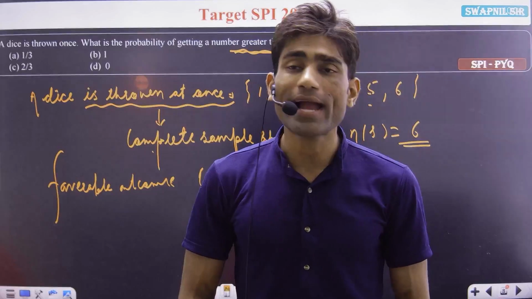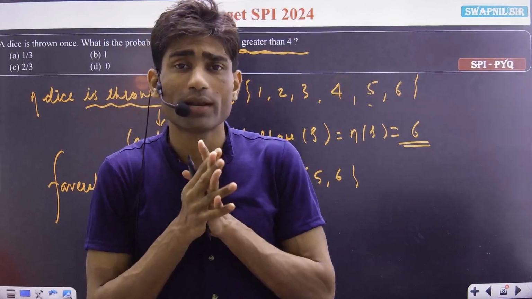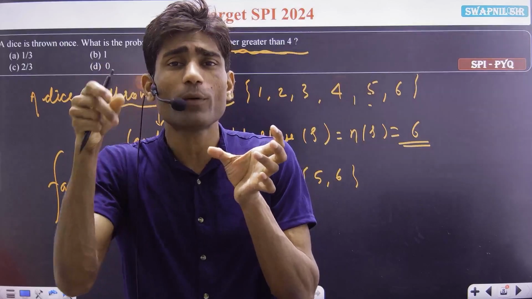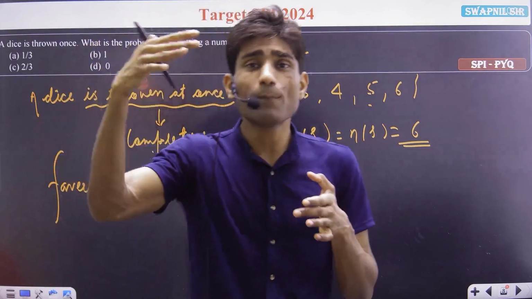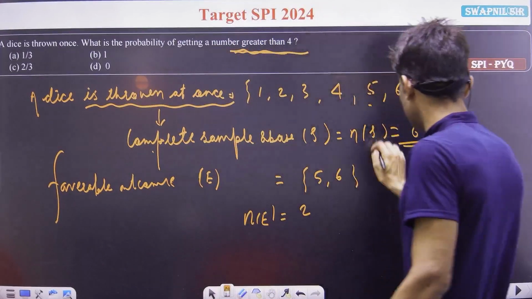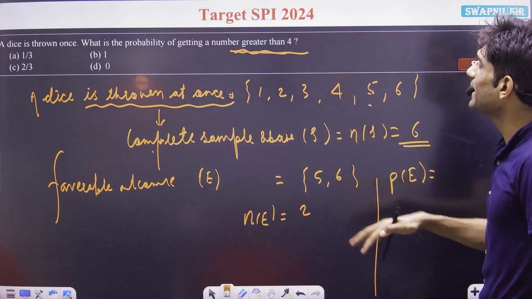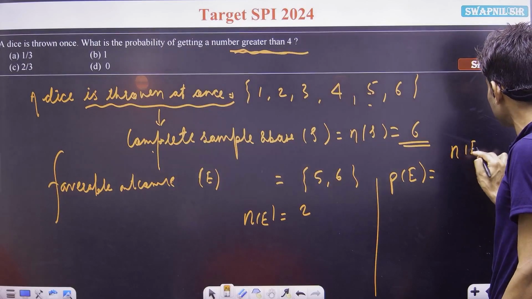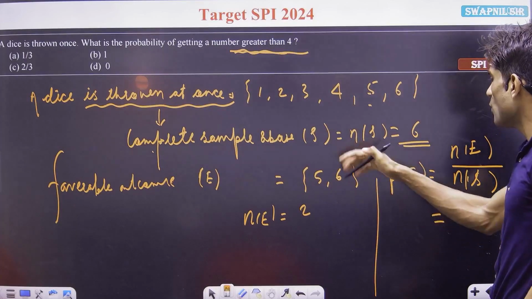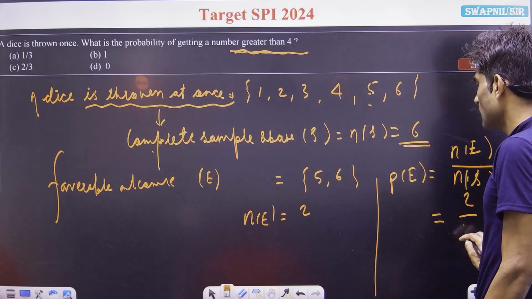And what do we have to find here? We have to find the probability of our favorable event. The probability of a favorable event is equal to the number of favorable outcomes divided by the number of elements in our sample space. So the probability of E is the number of elements in set E divided by the number of elements in sample space S. Set E has 2 and the sample space has 6.